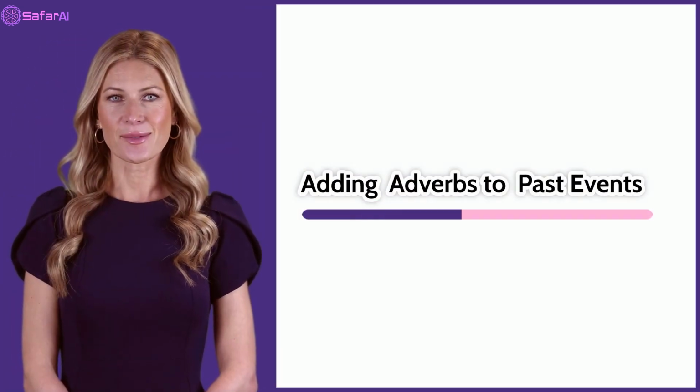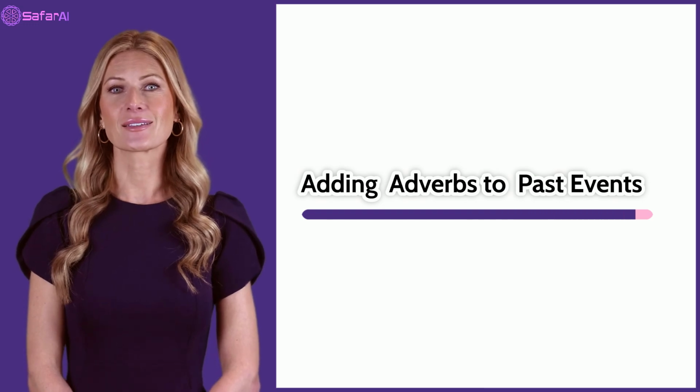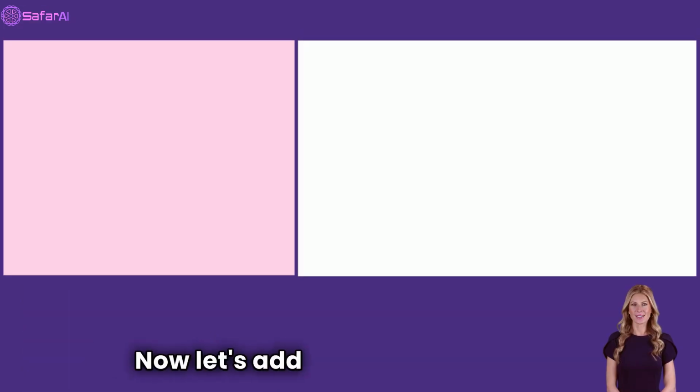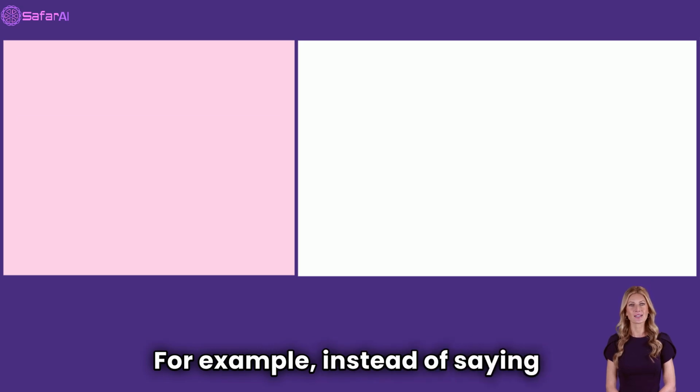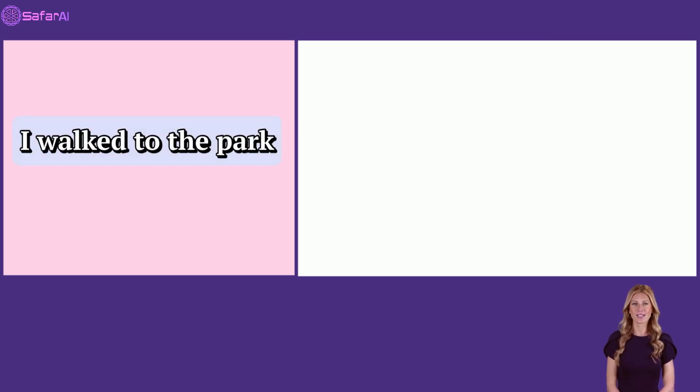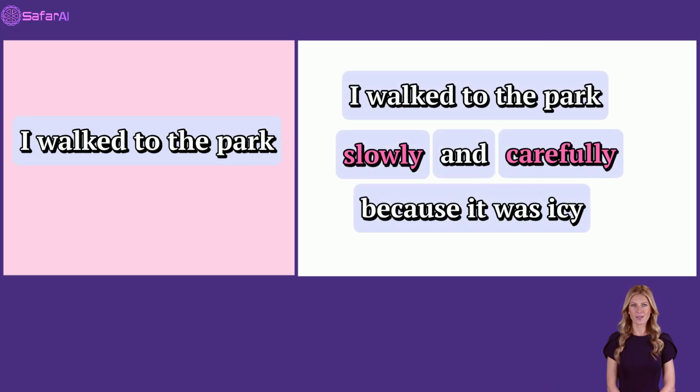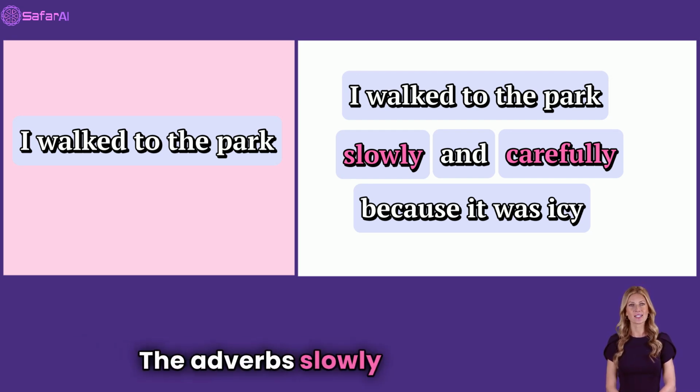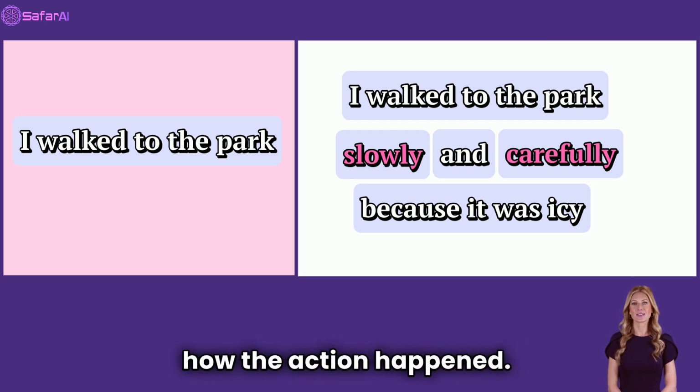Adding adverbs to past events. Now, let's add adverbs to describe how something happened. For example, instead of saying, I walked to the park, you can say, I walked to the park slowly and carefully because it was icy. The adverbs slowly and carefully tell us more about how the action happened.